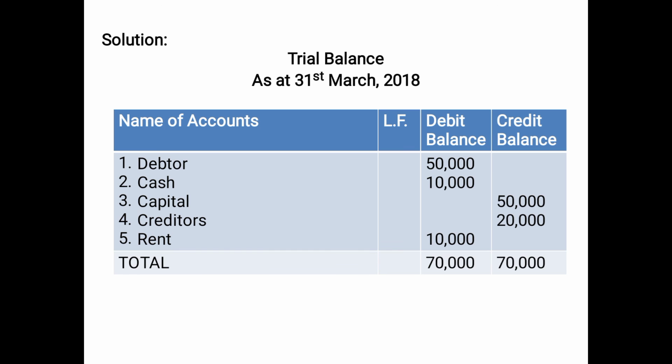So as you can see, this is the redrafted, the correct trial balance prepared by us. Trial balance as at 31st March 2018. Name of accounts, debtor 50,000 on the debit side. Cash we have posted correctly, 10,000 on the debit side. Capital we have posted correctly now, 50,000 on the credit side. Creditors we have copied as it is because it was correct, 20,000 on the credit side. And rent again 10,000 on the debit side. And then we have total, the total is coming equal, 70,000 and 70,000.